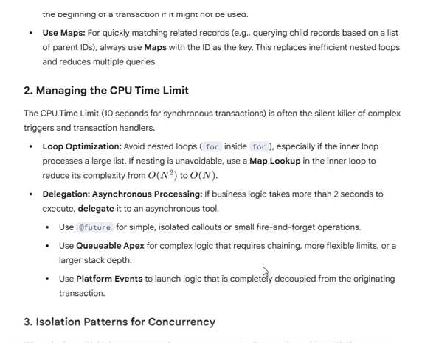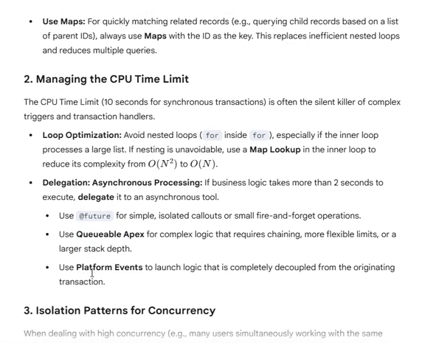The next one is the CPU time limit. The CPU time limit is 10 seconds for a synchronous transaction. When we are dealing with it, it is better to understand what principles we could use. One of them is already listed here: the most common, delegation to asynchronous processing, because there we have a bigger limit. In general, the advice is that if we have some logic that takes more than 2 seconds, it is better to delegate it to asynchronous processing. For example, it might be Queueable Apex, where we could even do chaining, or it might be a platform event.